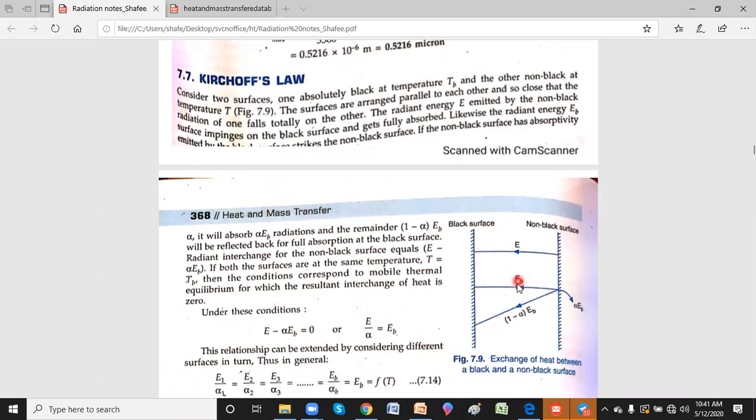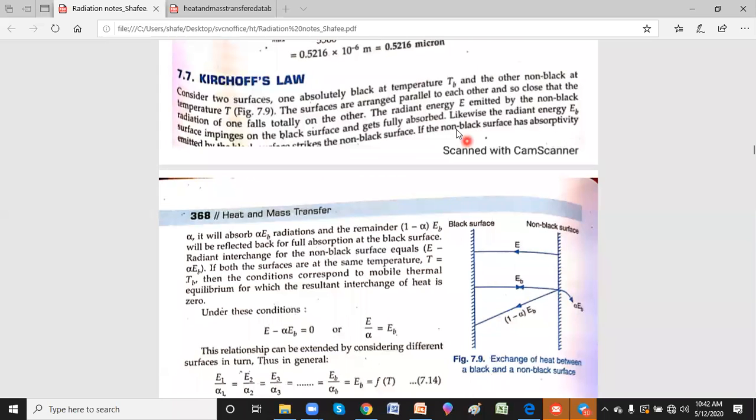Now you see that only alpha EB is going to be absorbed, and what is going to reflect back is 1 minus alpha times EB, where alpha is the absorptivity. So whenever the non-black surface gets radiation from the black surface, only the part alpha EB is absorbed, and 1 minus alpha EB is reflected. When you add these, it becomes 1 again.